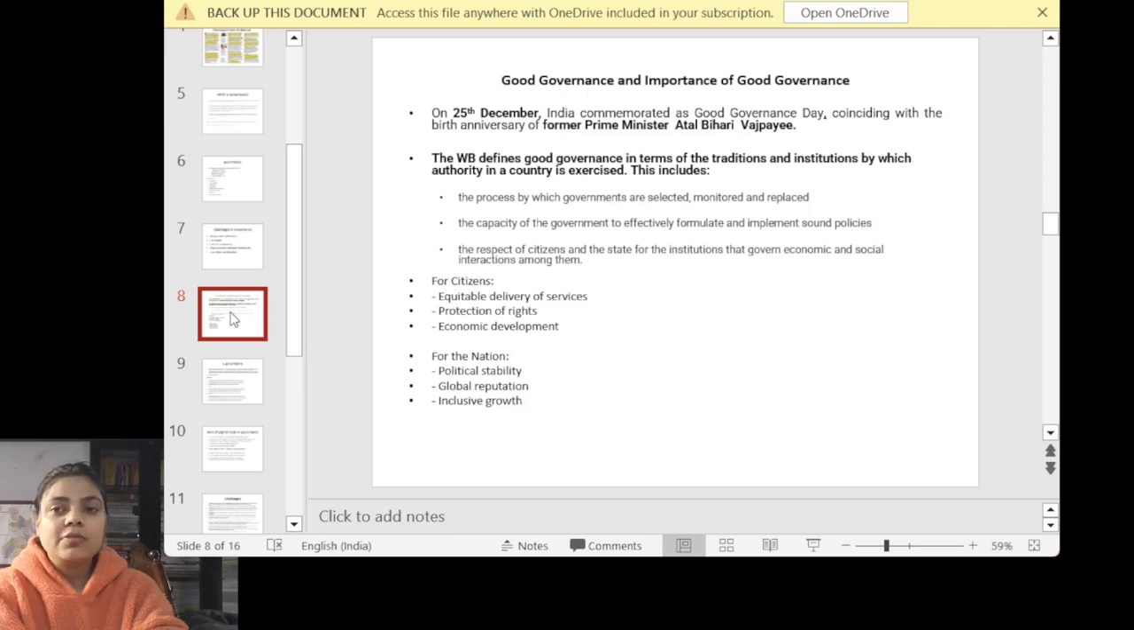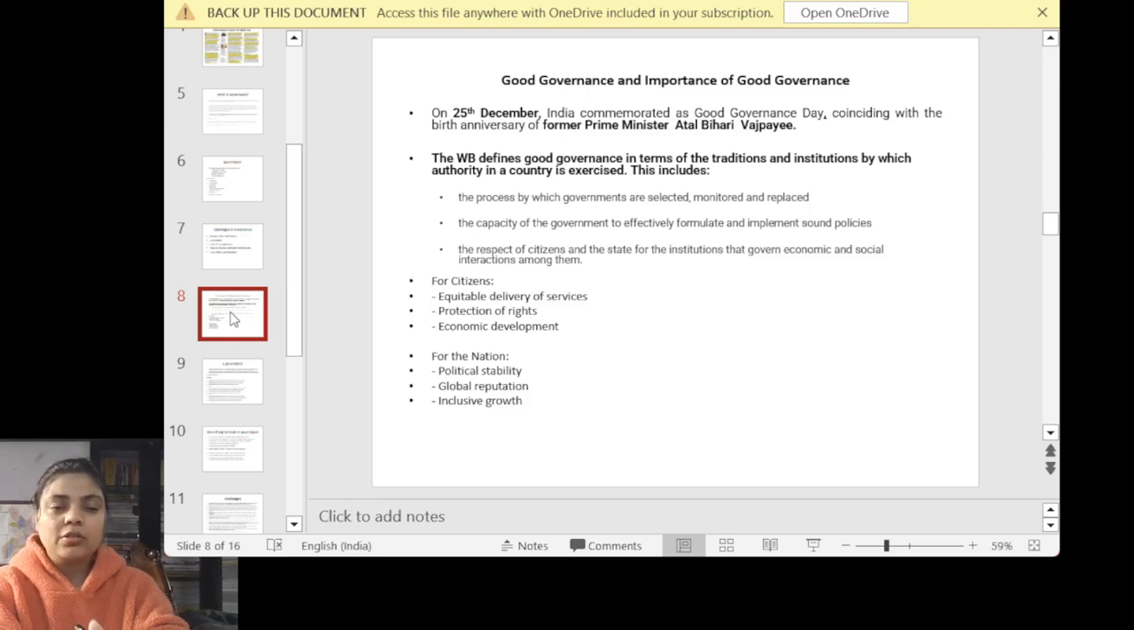Good governance is defined in terms of the traditions and institutions by which authority in a country is exercised. What does it include? It includes the process by which governments are selected, monitored and replaced, like the democracy we follow, one of the most robust forms of government. Second, the capacity of government to effectively formulate and implement sound policies, and the respect of citizens and the state for the institutions that govern economic and social interaction among them. Whenever you write about the importance or theme of good governance, you can use this.